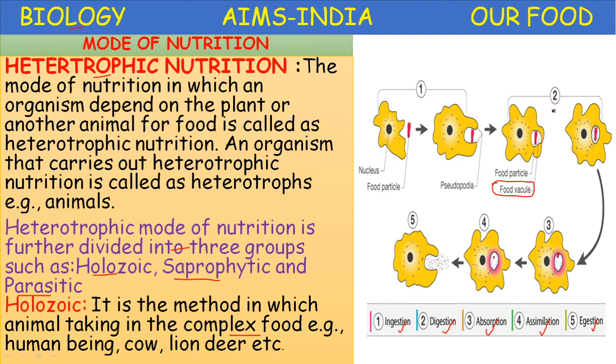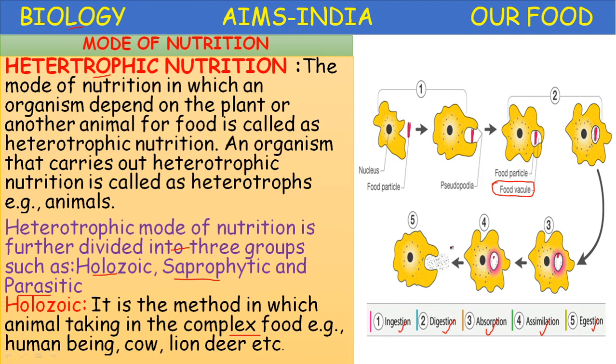In the second step, digestion, the food particle is inside the food vacuole and the process of digestion begins and completes. Then in the third step, absorption, the digested food material is absorbed into the cytoplasm of the cell. The fourth step is assimilation, utilizing that food material for the production of energy. And the last step is egestion, eliminating the undigested food material through the body wall by a process of diffusion.